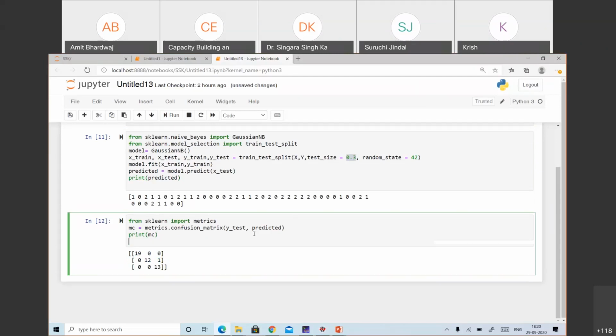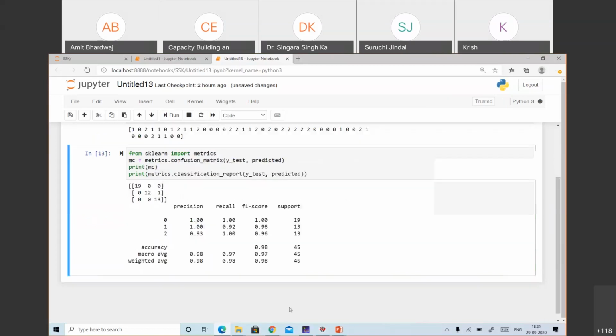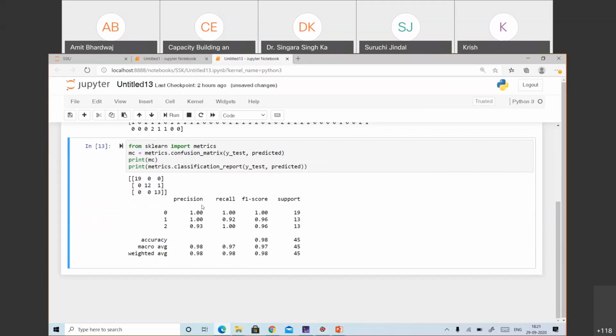And if you want to print a classification report, you can do it. For this purpose, we have the classification underscore report method. Okay, so this is the overall classification report.